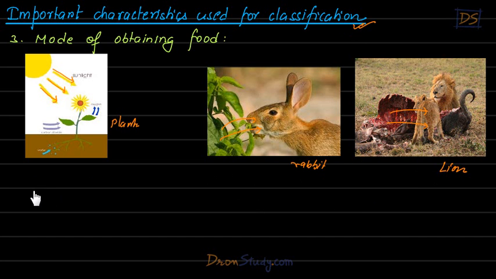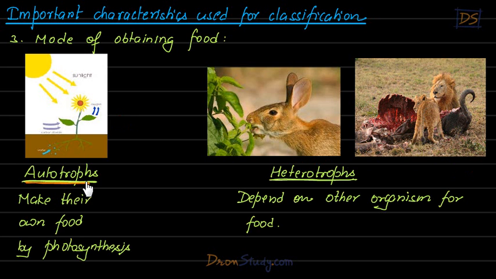In fact, you must be familiar with these words. Autotrophs. Plants are called autotrophs, and these animals are called heterotrophs. What are autotrophs, students? Autotrophs are organisms which make their own food by photosynthesis, as plants. And what are heterotrophs? They depend on other organisms for food. Like this rabbit. This rabbit is depending on plants. So plant is another organism. So this rabbit is dependent on another organism for food. This lion is dependent on other organisms for food. Right? So they are called heterotrophs.